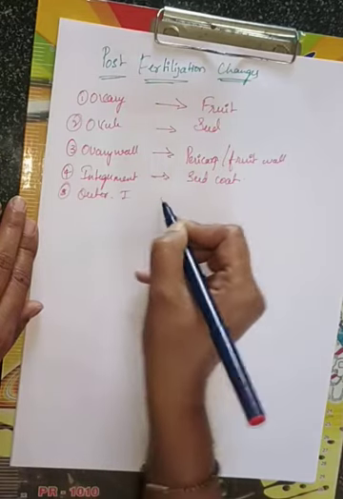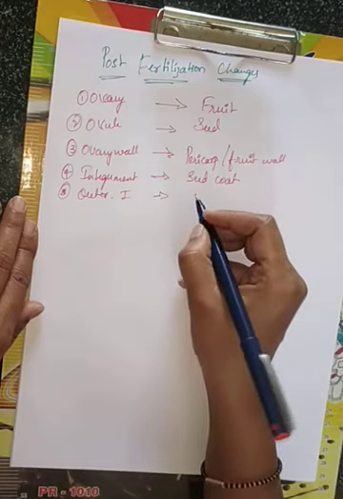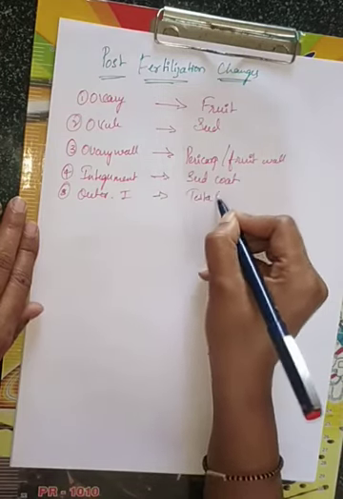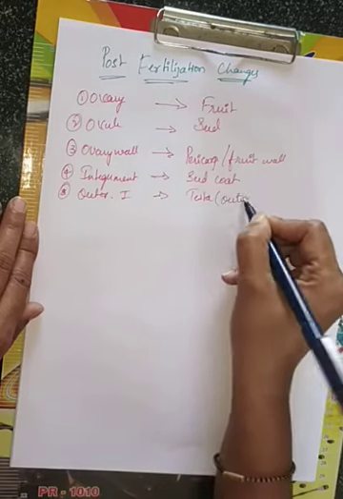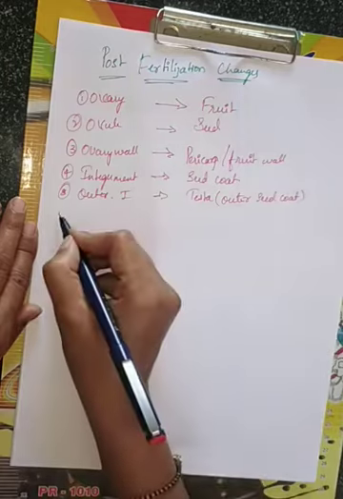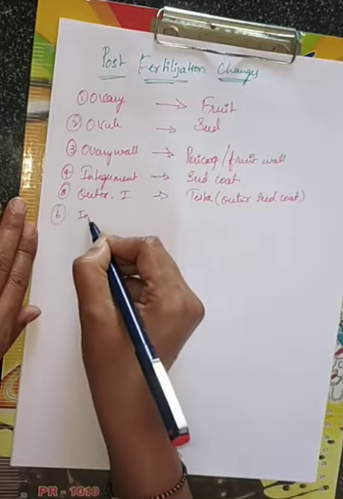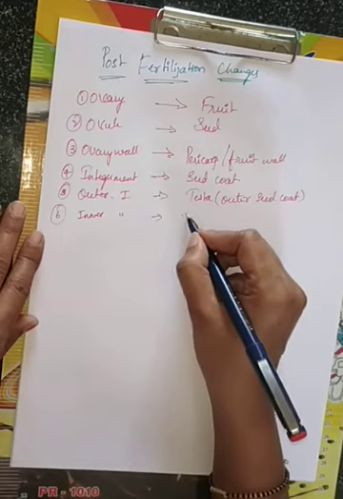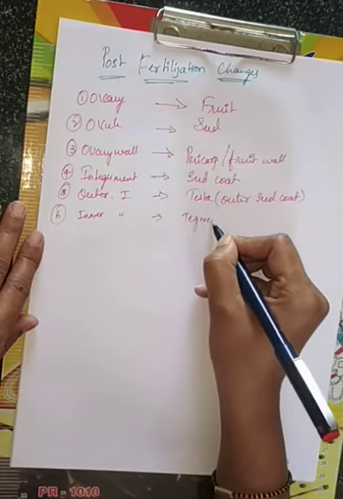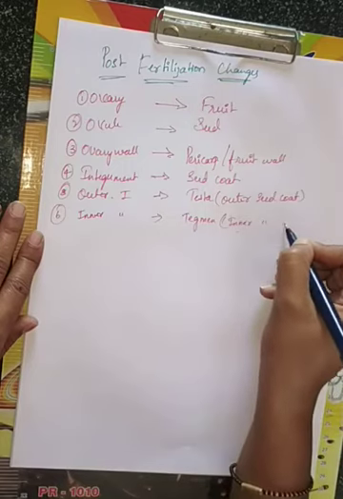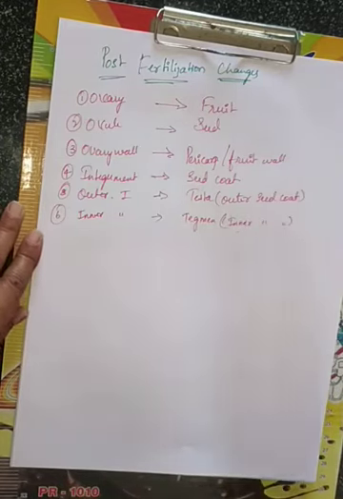Outer integument will form the outer seed coat, that is called testa. And then sixth one, inner integument. There will be two integuments, no? Yes. Inner integument will form tegmen, which is the inner seed coat. Okay, I hope you people are understanding.